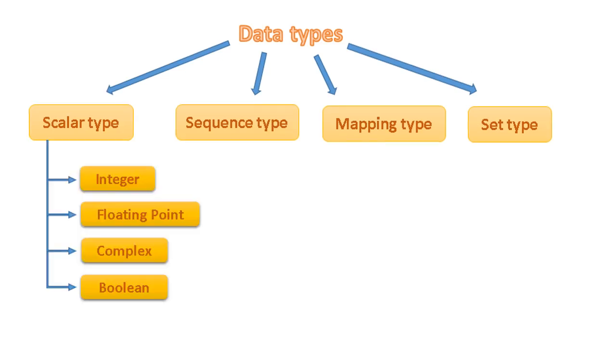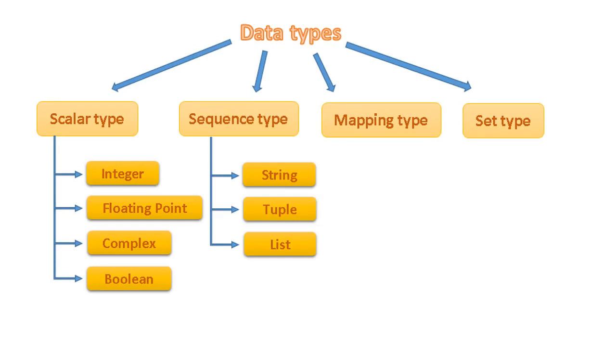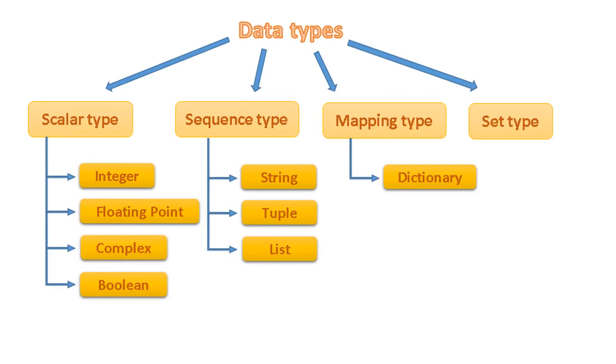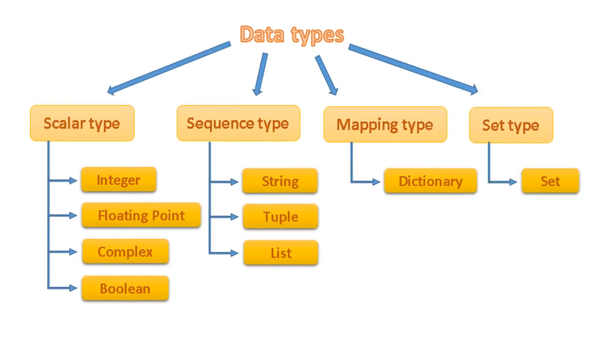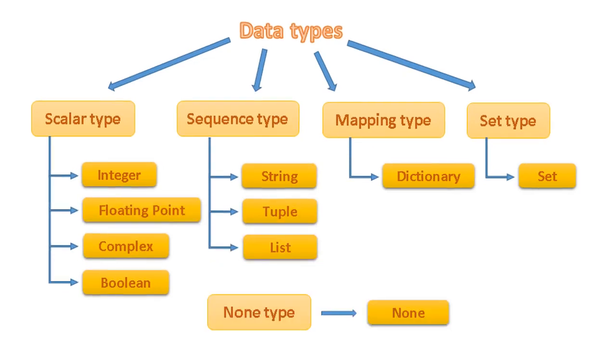The scalar types are integer, floating point, complex, and boolean. The sequence types are string, tuple, and list. Dictionary is mapping type. Set is set type. Apart from these categories, there is a special type called none type for none.